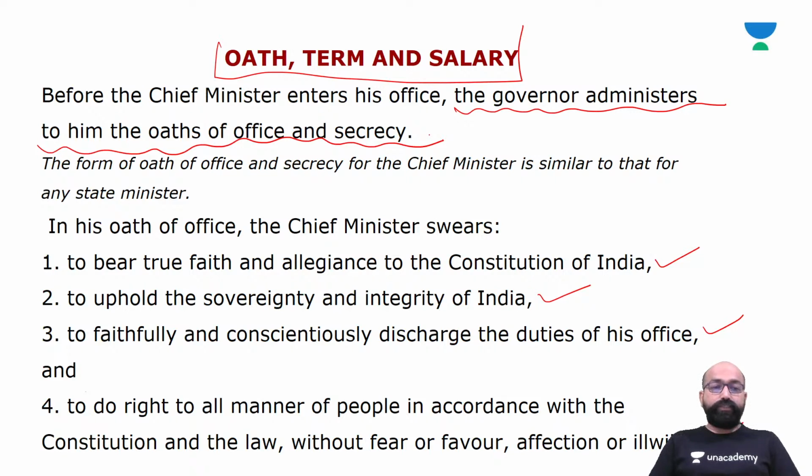In the oath of office, the chief minister swears to bear true faith and allegiance to the Constitution of India, which means he will work as per the provisions given in the Constitution of India; to uphold the sovereignty and integrity of India in all his decisions and work; to faithfully and conscientiously discharge the duties of his office; and to do right to all manner of people in accordance with the Constitution and the law, without fear or favor, affection or ill will.